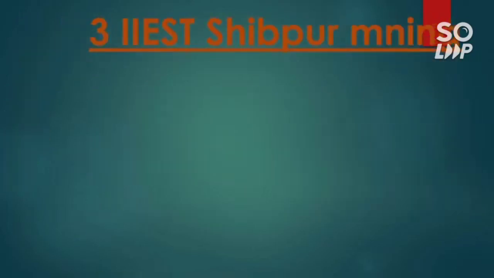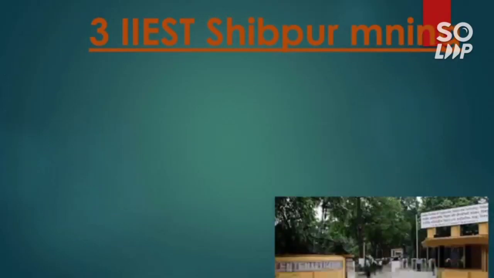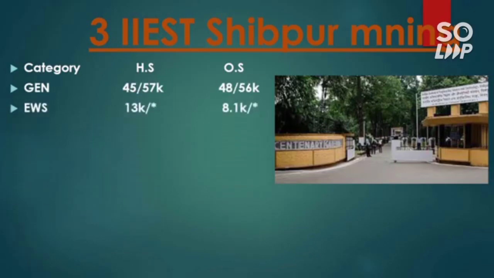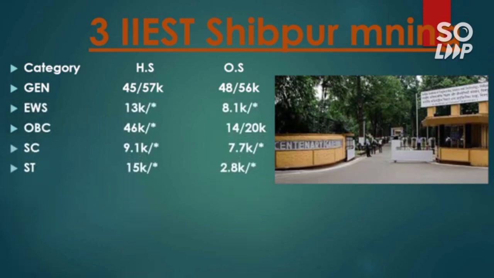So next is IIEST Shibpur, the mining branch has the lowest cutoff for this NIT. One more thing about this NIT is, previously it was a GFTI, but now it has got approval as an NIT, so it is considered under NIT. Here is the cutoff for general 48 and 56,000, and for EWS 8.1, and for OBC 14 and 20,000, for SC 7.7, and for ST 2.8 thousand.